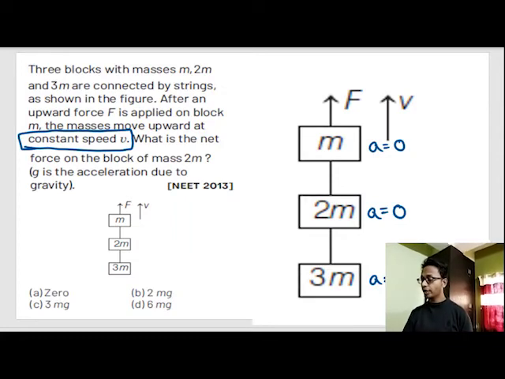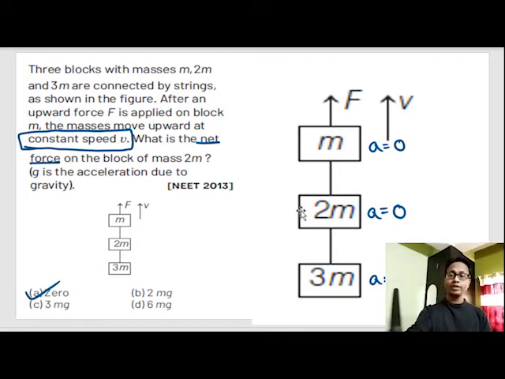That means the upward force is equal to the downward force. That means the net force on this body is equal to 0. If the net force on the body is equal to 0, that means acceleration is equal to 0. This net force, that means the total upward force on each of the blocks, is equal to the total downward force on each of the blocks. Thereby acceleration is equal to 0 because net force is equal to 0. This was the trick that was used in this question.